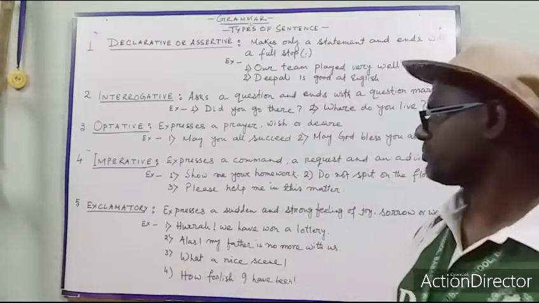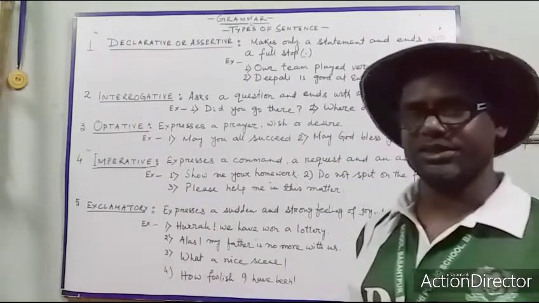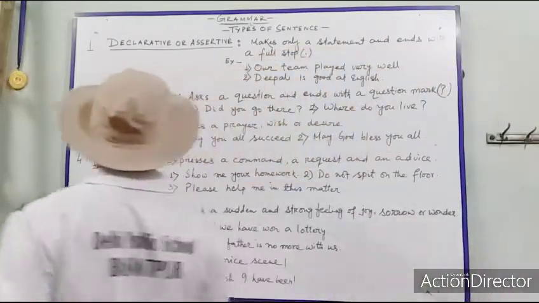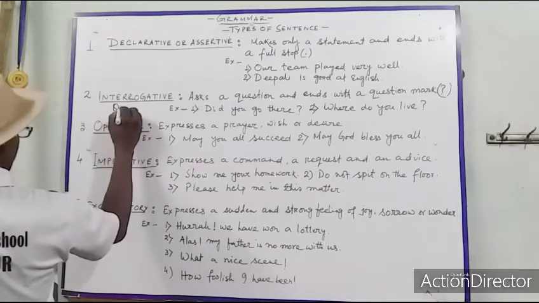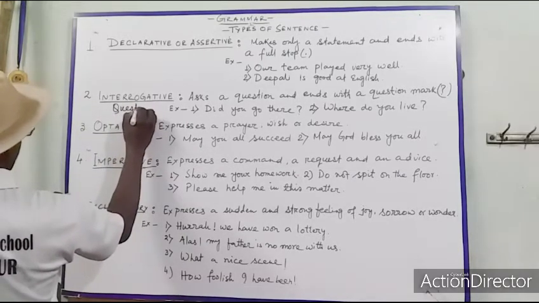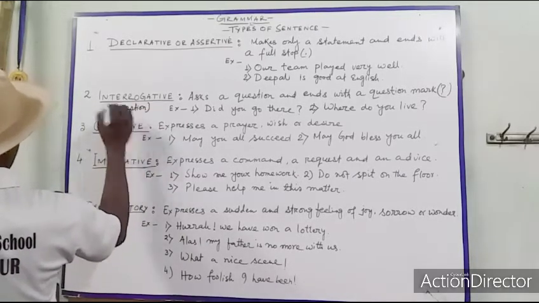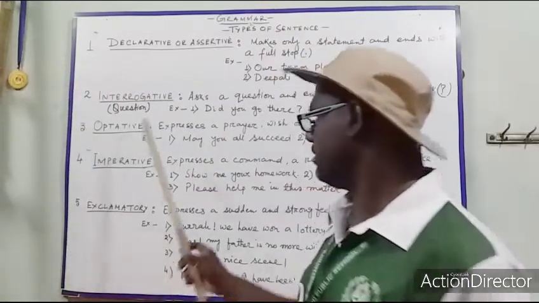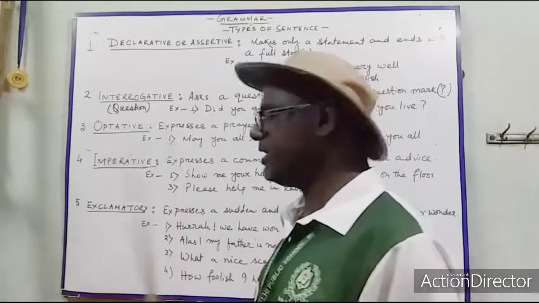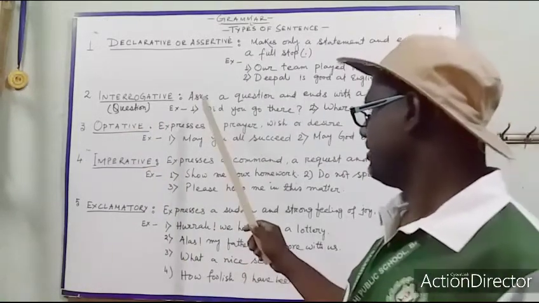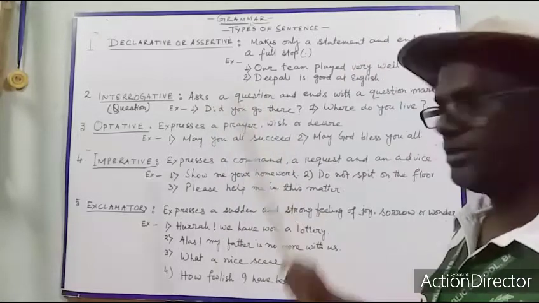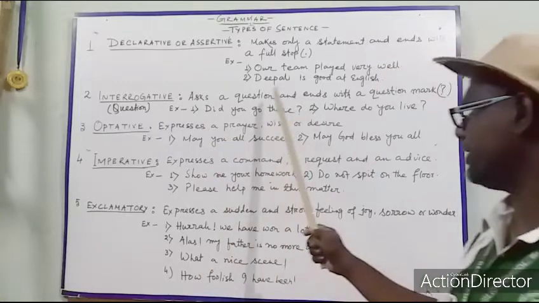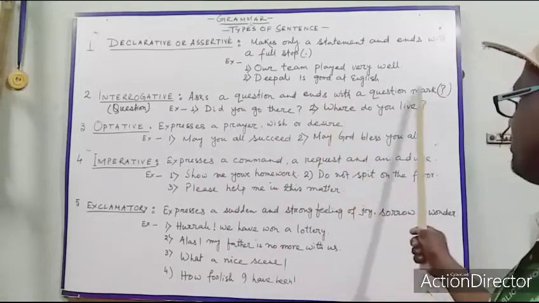Coming next, the interrogative sentence, or the other name is question. So you can see question is written. That means this type of sentence asks a question. An interrogative sentence asks a question and ends with a question mark.